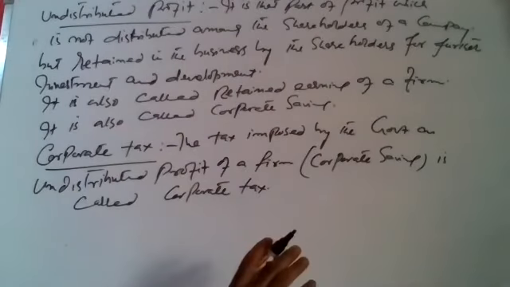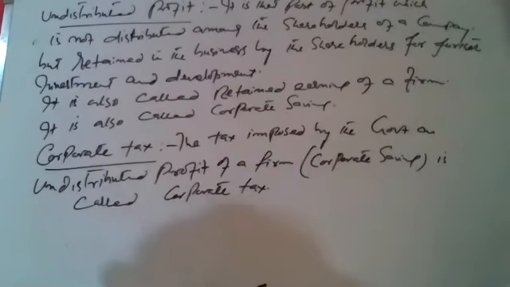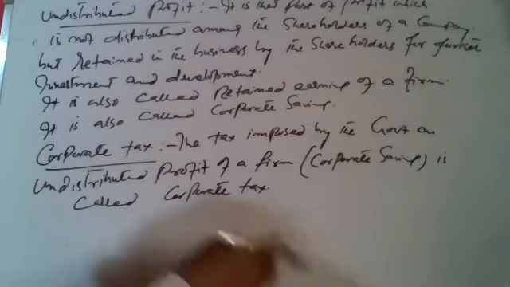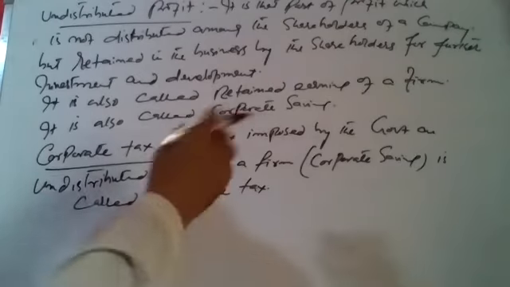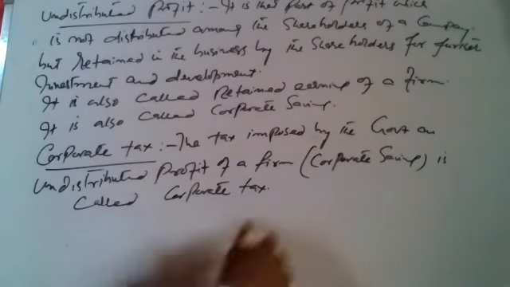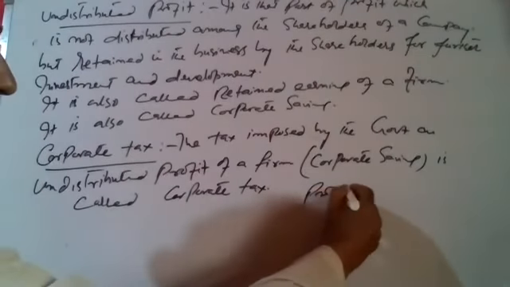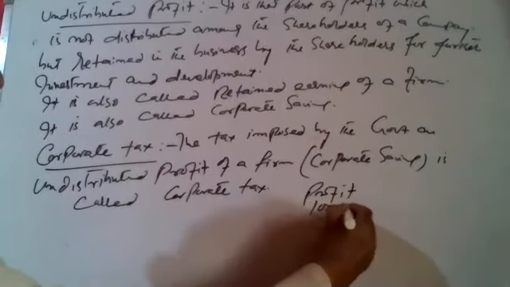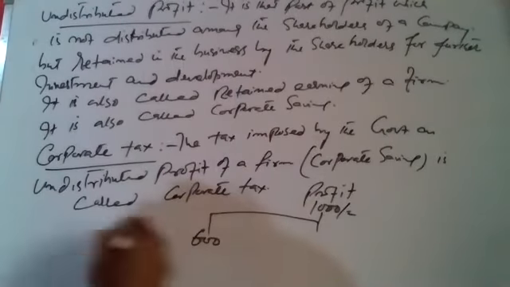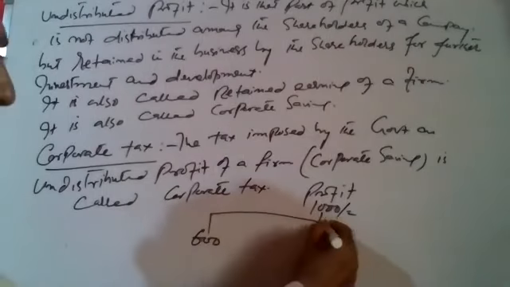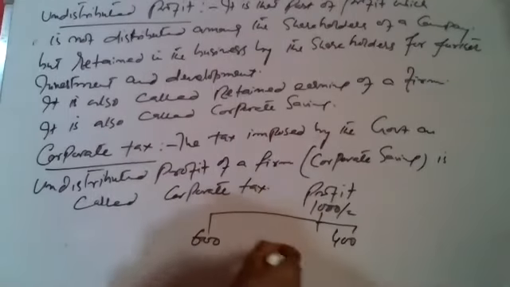They observe how much the firm has retained, how much of the profit the shareholders have retained in the firm. The government imposes tax upon it. As I just told you, if profit is rupees 1000, it is distributed as distributed profit of 600 rupees and 400 rupees is undistributed profit.